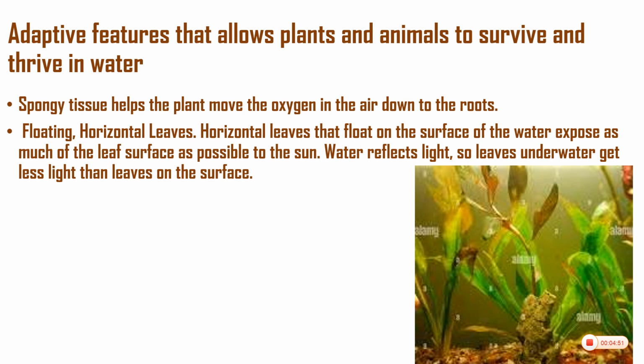The horizontal leaves that float on the surface of the water expose the leaf to the sunlight, and the water reflects light, so the leaves under the water get less light than the leaves on the surface. So the leaves on the surface get exposed to sunlight, and then the tissues help move the oxygen down to the roots of the plants.